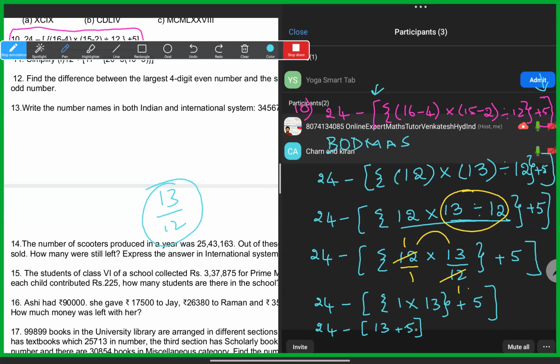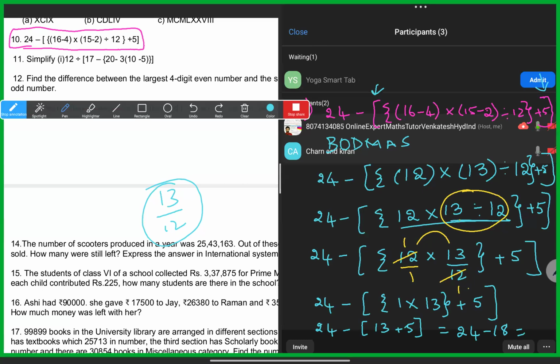Now finally you have to remove the rectangular brackets, or square brackets, also. Why? Because 13 plus 5 is 18. So you remove the rectangular brackets and write 18. Final operation: the starting 24 is given in the question, that minus whatever this entire bracket answer is, 18. So 24 minus 18 you have to do.